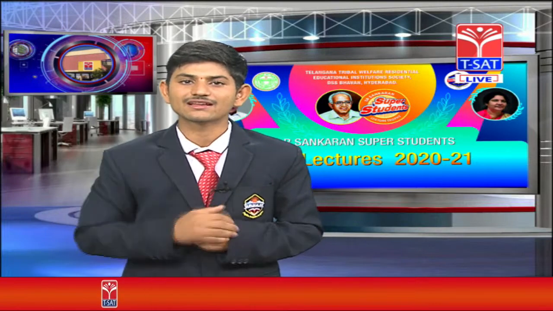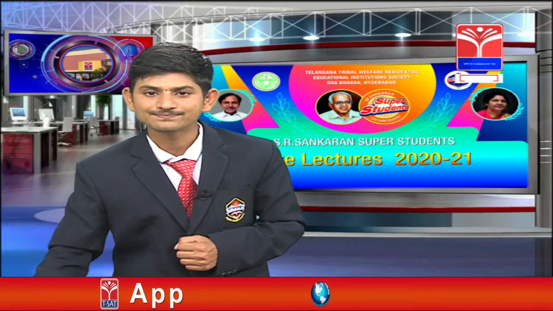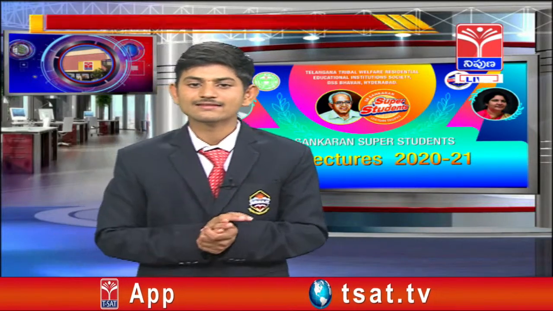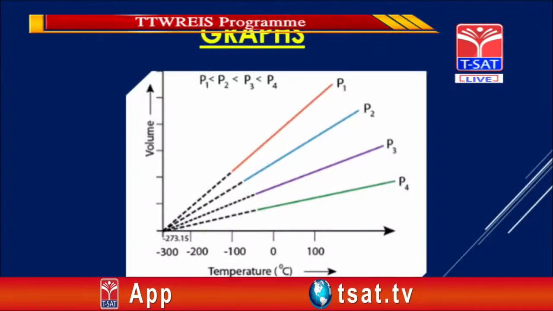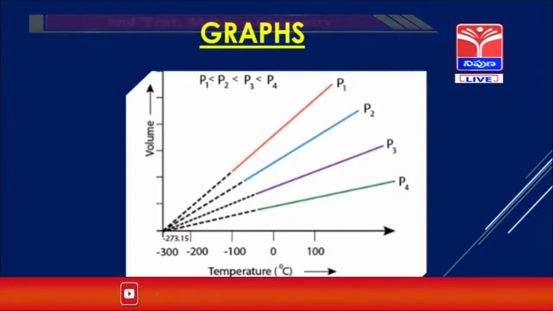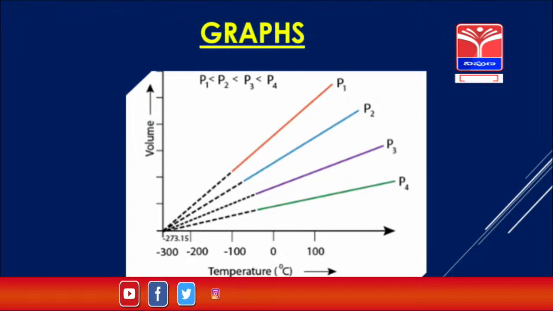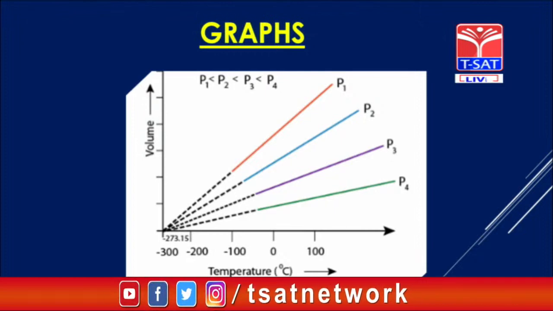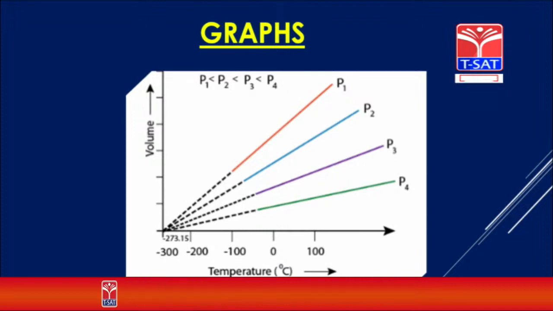Friends, if you observe the graph of Charles' law, the graph is drawn at constant pressure, with volume and temperature. Temperature is taken on the x-axis and volume on the y-axis. If you observe the curve at P4, there is more volume.